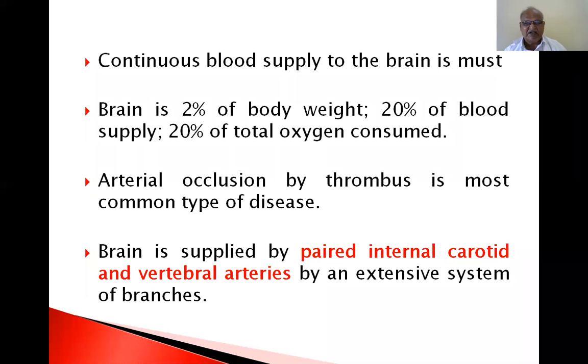If one part of the circle of Willis is occluded, an alternate route is used. This is the traffic circle, and it is essential for the continuous blood supply of the brain.